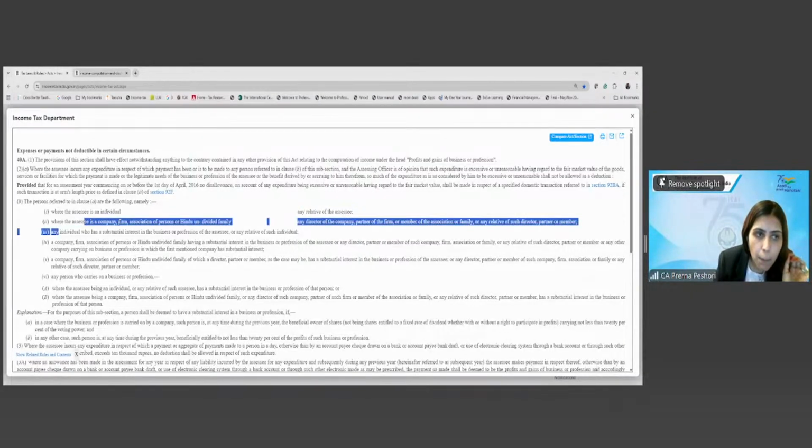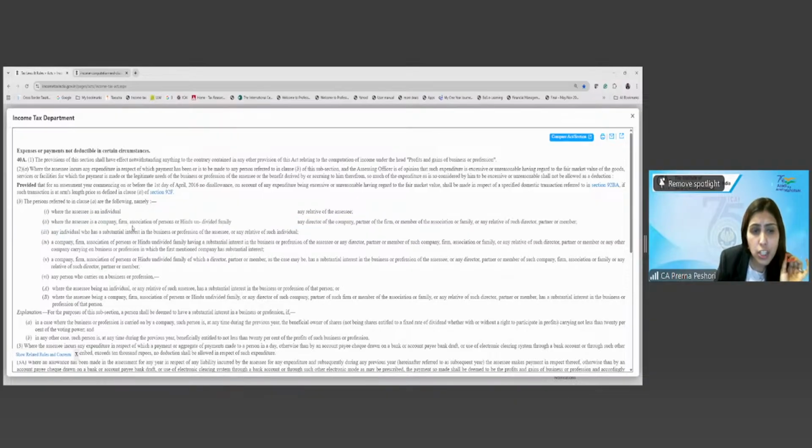Where the assessee is a company, firm, AOP, HUF: any director of the company, any partner of the partnership firm or LLP, any member of the AOP, or the family member or relative of the director, partner or member. That is the person to whom if you make the payment, 40A(2) will get attracted.